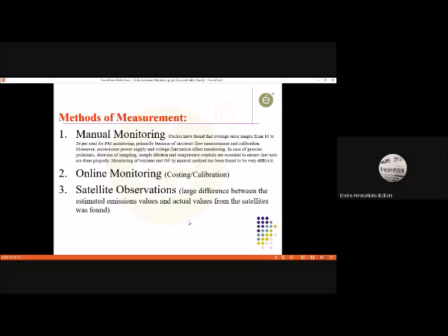So this method validation, on the same side, you have online monitoring, online monitoring system, which is depending on manual monitoring. I just want to raise a question here. Why should we go for online monitoring system instead of manual monitoring? Because it is dependent on the manual monitoring only, right? So my point is, the calibration and cost effectiveness should be taken care of at the first.